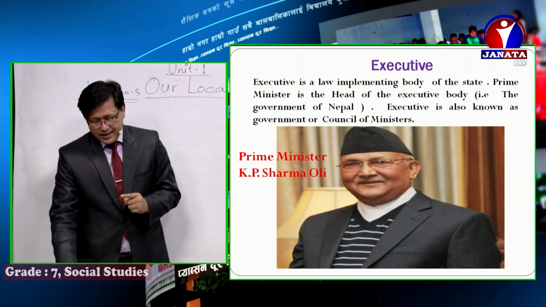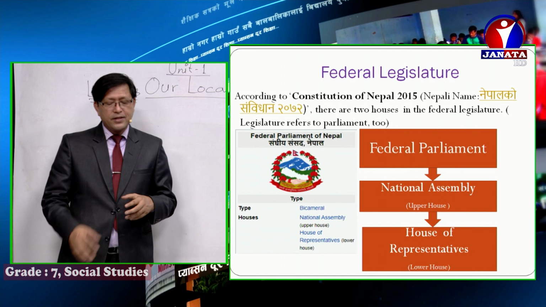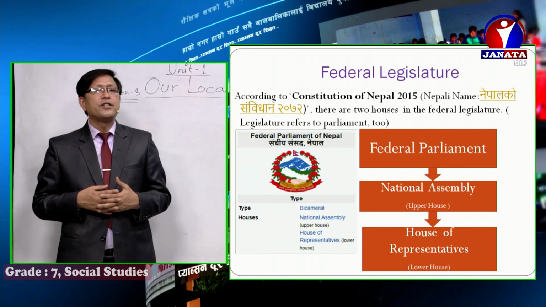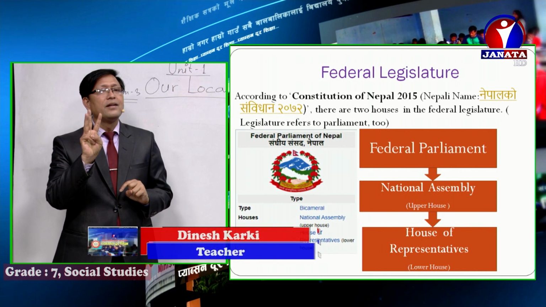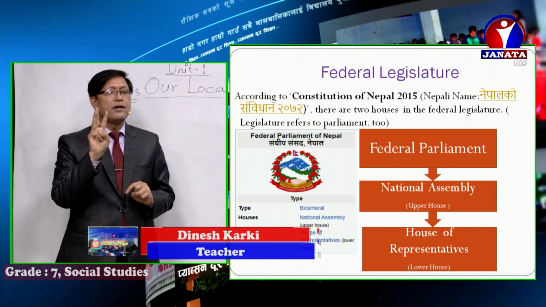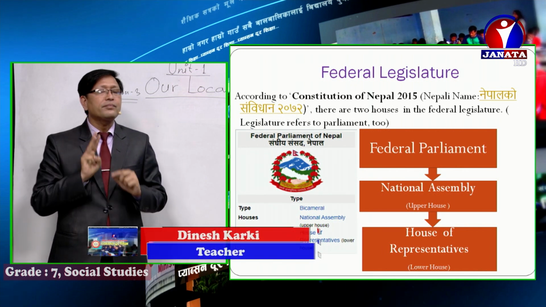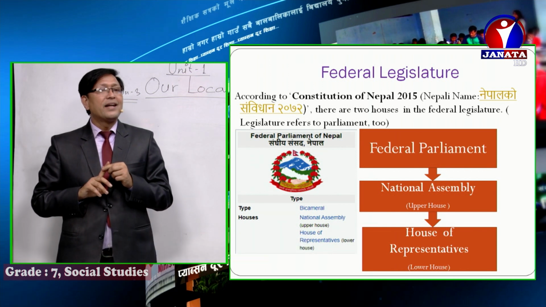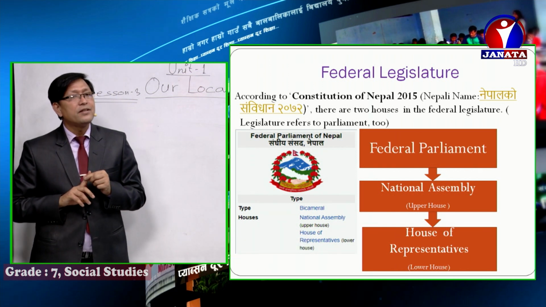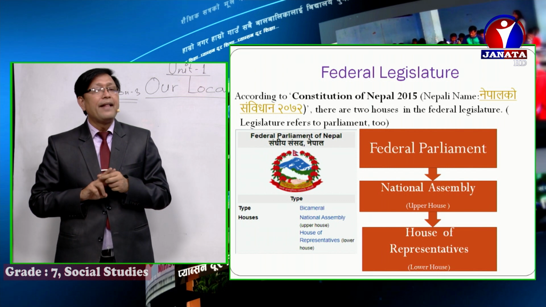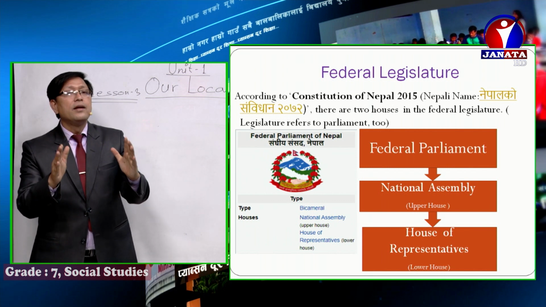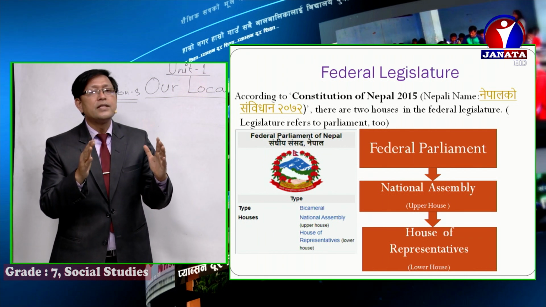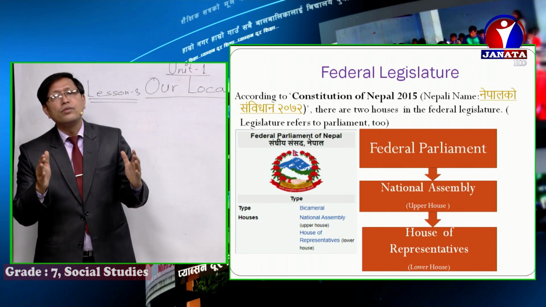Now, let's go one step ahead, boys and girls. Now, let's talk about the federal legislature. We already discussed there are three major organs in the federal state of Nepal. What are they? They are legislature, federal legislature it means, the second judiciary, and third executive. Got it? Now, let's discuss these organs one by one.